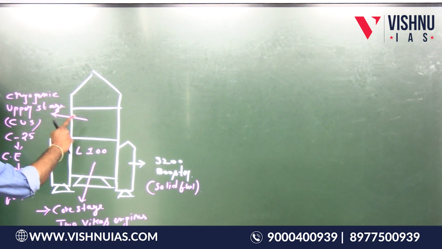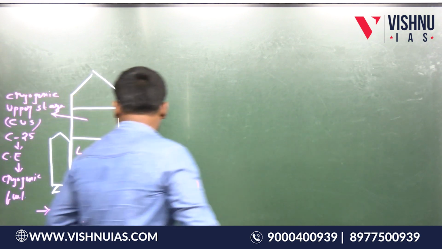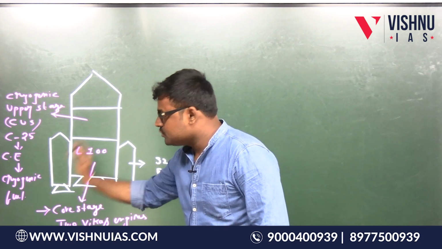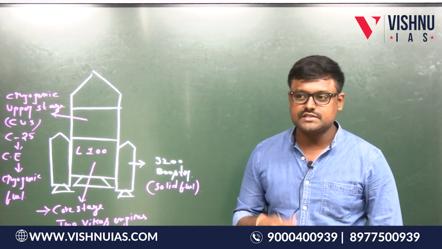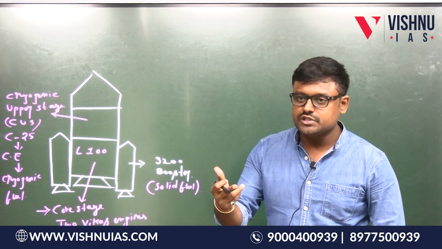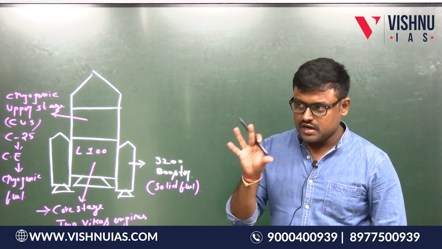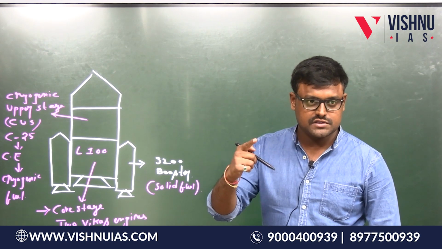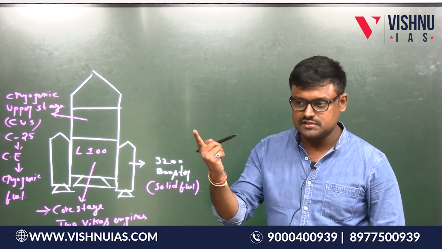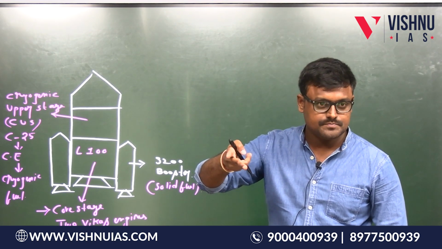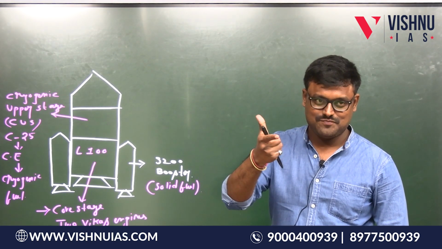There is a name to this cryogenic upper stage, which is C25. It has a cryogenic engine and it uses cryogenic fuel. I told you what a cryogenic fuel is: liquid hydrogen at -253 degrees Celsius. In order to burn that liquid hydrogen we also carry liquid oxygen at -183 degrees Celsius, and that liquid hydrogen and liquid oxygen combined we call propulsion.